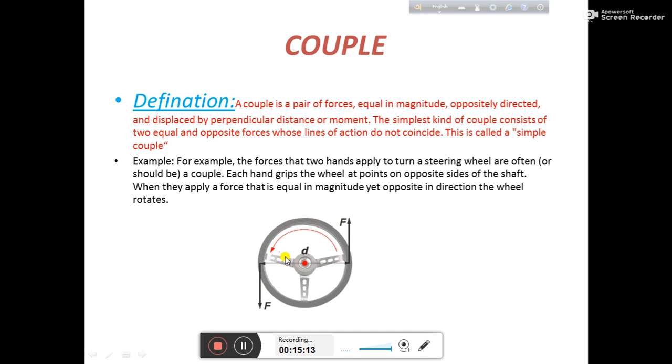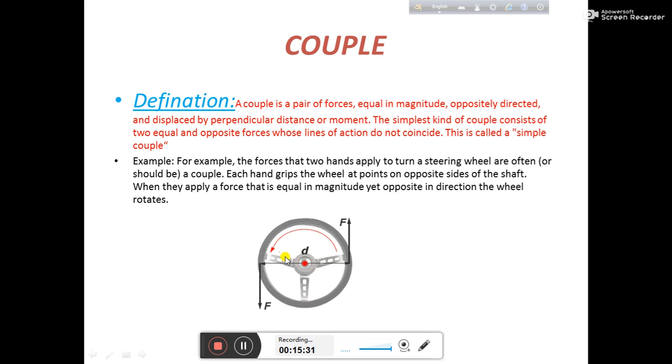So what's happening there? With the use of a couple, the body will rotate. If we apply a couple on a particular body, the body will rotate.